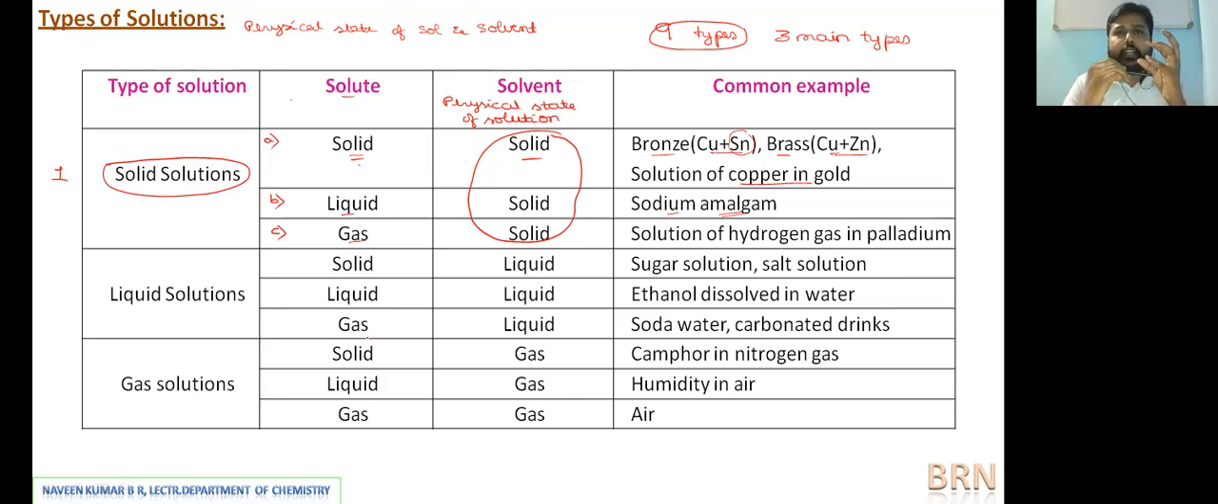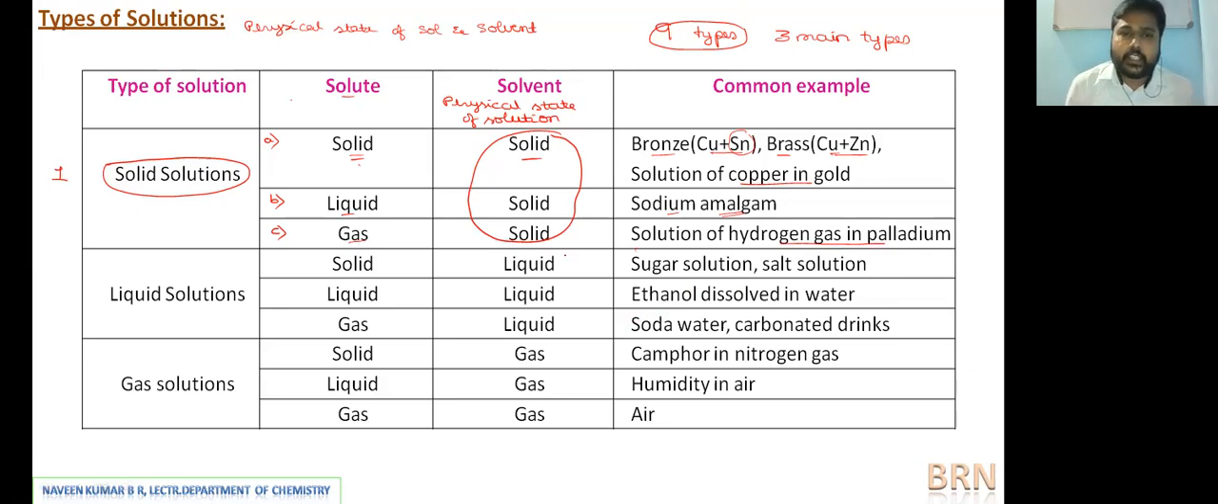So what happens is that hydrogen gas first adheres on the surface of the palladium. That means it sticks on the surface of the palladium first. Then it slowly enters into the bulk of the metal. Inside the palladium, it will form a homogeneous mixture. Such a homogeneous mixture, hydrogen gas adsorbed in palladium, is the best example of this type, which is mentioned under example.